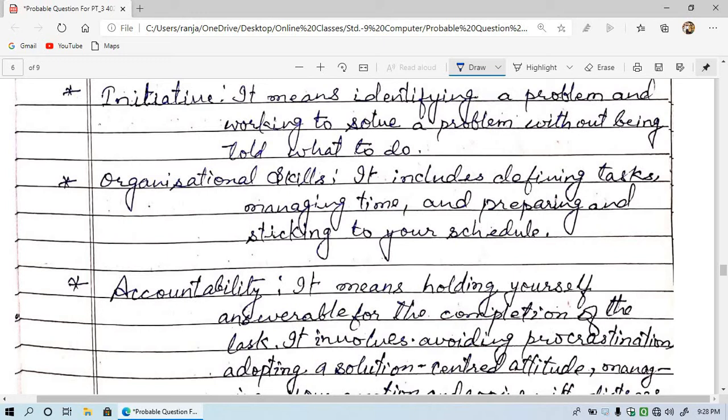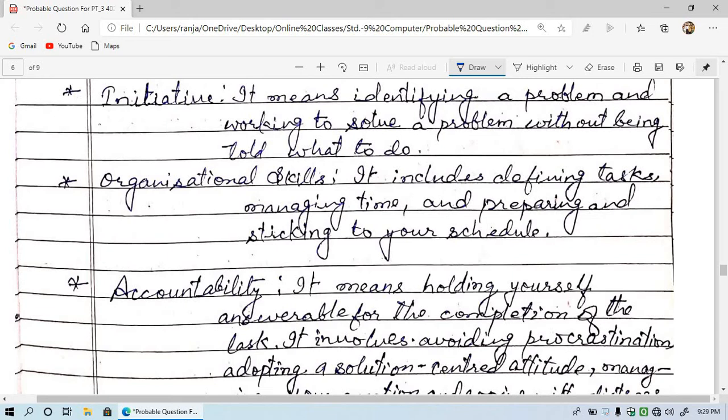This is a type of self-management in which a person identifies a problem, means faces some problem, and tries to solve it without anybody's help or without any instruction.